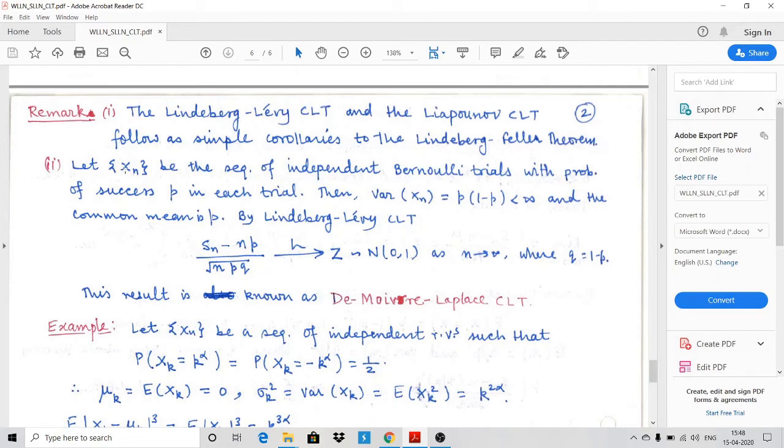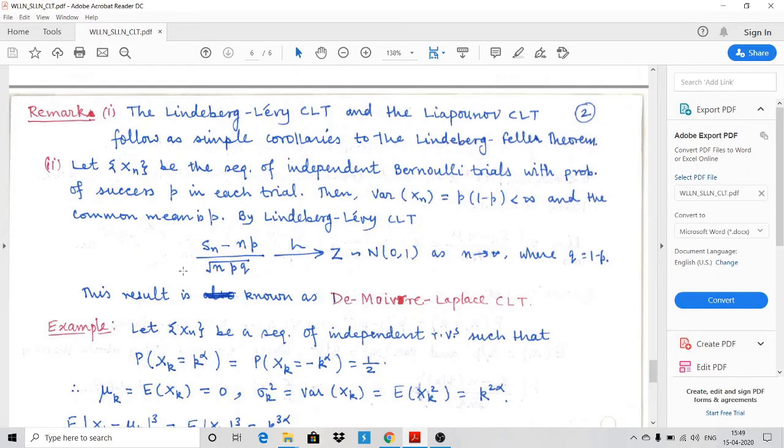And second, if Xn's are a set of independent Bernoulli trials with probability of success p in each trial, then variance of Xn is nothing but p(1 minus p), which is finite. So if you are taking independent Bernoulli trials and success probability p is fixed, that means they are IID. And if they are IID and their variance is finite, you can apply the first theorem, which is the Lindeberg-Levy central limit theorem, and it will give you (Sn minus np) upon square root of npq converges to Z, which is normal(0, 1).